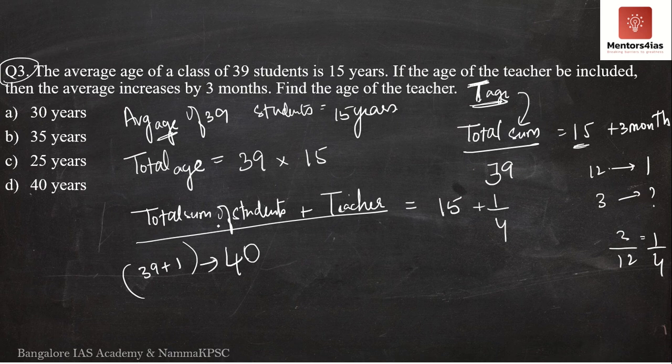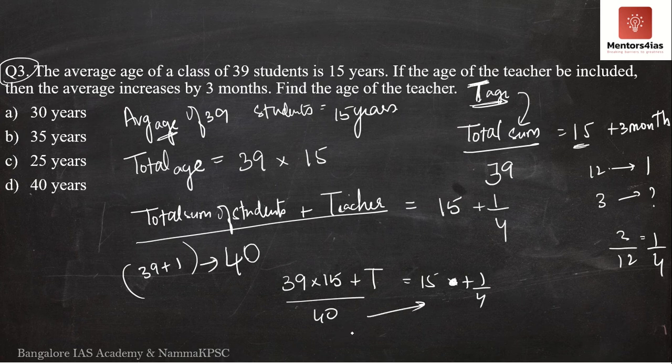So what do we get here? What is the total sum of students? Nothing but 39 into 15 plus the teacher's age. The entire thing divided by 40 is equal to 15 plus 1 by 4. I take 40 to the other side. We are left with 39 into 15 plus T is equal to 15 into 40 plus 40 into 1 by 4.